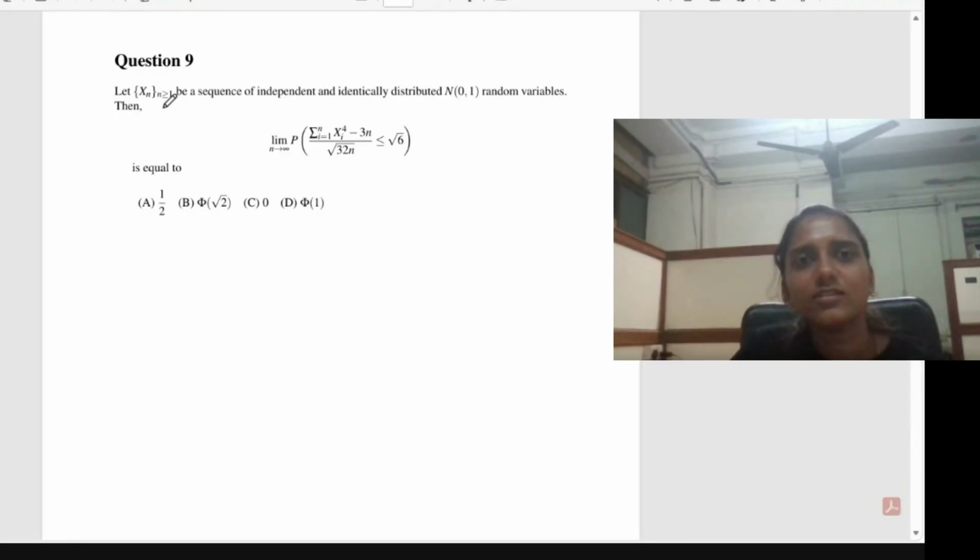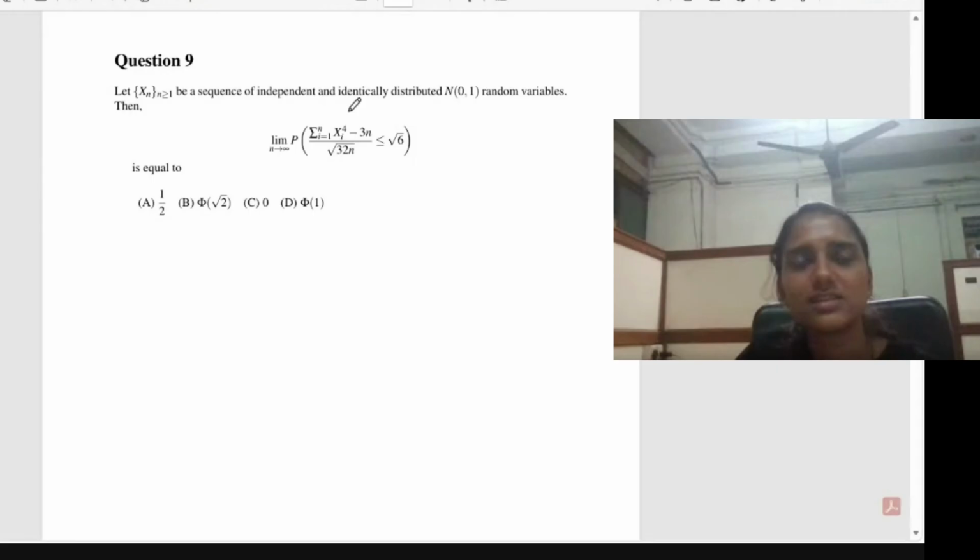Okay. So question number 9: let sequence xn be a sequence of independent and identically distributed normal 0, 1 random variables. Then probability. This is again the application of the same theory. These two questions are from the same question paper. Once you know the theory from one question, you can apply it to the other questions. The same pattern will repeat every year. The idea that we are applying is the same, with a difference only in the distribution and in the constants that are used. So you can try this question.